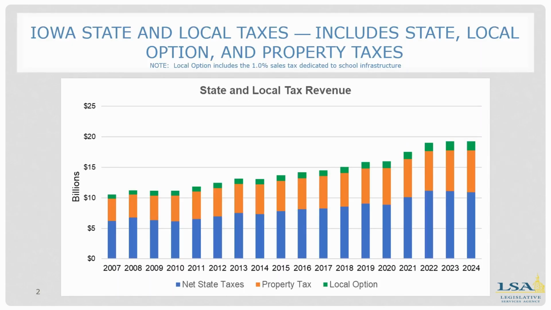Slide 2 looks at state and local tax revenue from cash fiscal years 2007 through 2024. Net state taxes are in blue, property tax in orange, and local option taxes in green. You can see this trend has generally increased during the last 2 decades. In fiscal years 2021 and 2022, there were significant increases due to federal transfer payments that filtered through the economy. This stabilized in 2023 and 2024 as tax cuts starting in 2023 began to take effect.